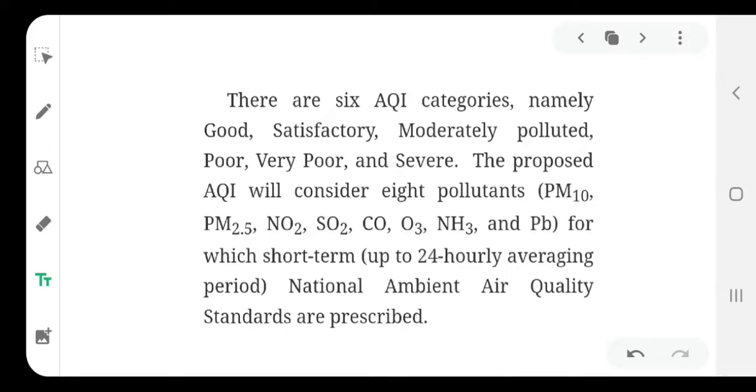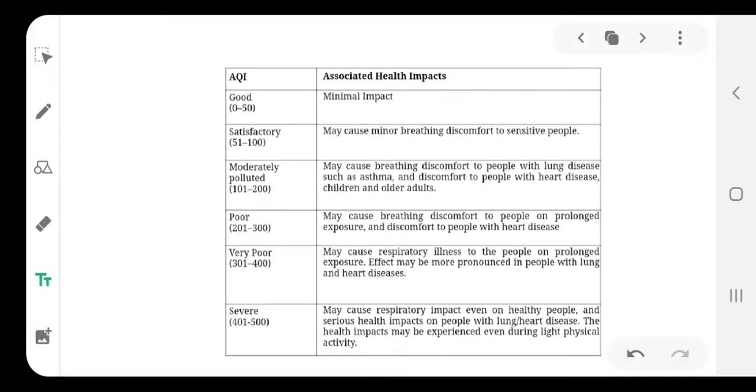Now we are going to calculate one particular number based on these 8 pollutants, and this number is available for a short period of time, that is a 24-hourly averaging period. One Air Quality Index is calculated using these 8 pollutants. Now we will see the description associated with every number.